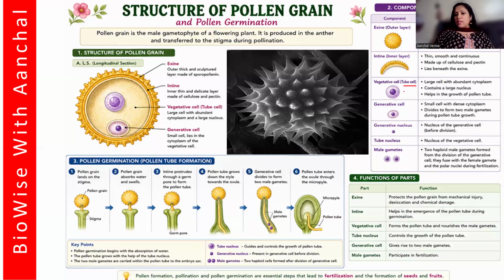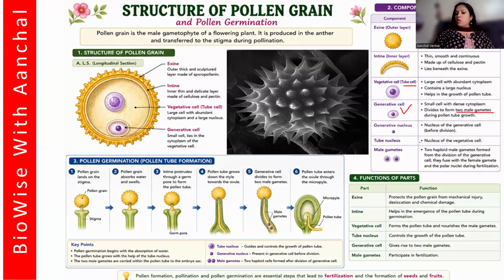It is a large cell with lots of cytoplasm, and it contains a very large nucleus, helps in the growth of pollen tube. Generative nucleus generally is smaller than the vegetative cell or the tube cell, and it has a dense cytoplasm, divides to form two male gametes. So out of the two, tube nucleus and the generative nucleus, which one forms the male gamete? It is the generative nucleus which forms the male gamete.